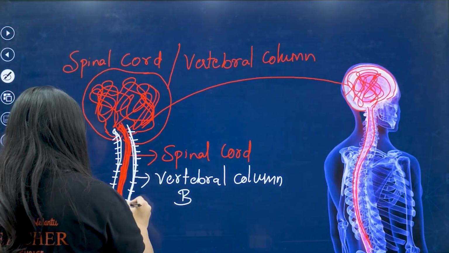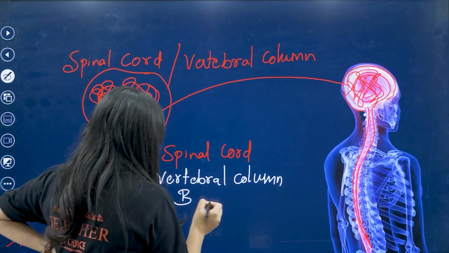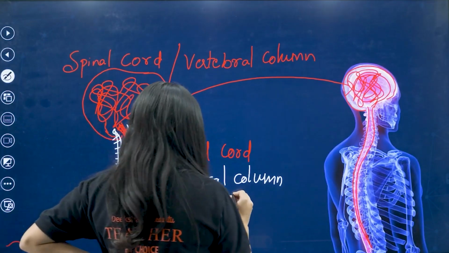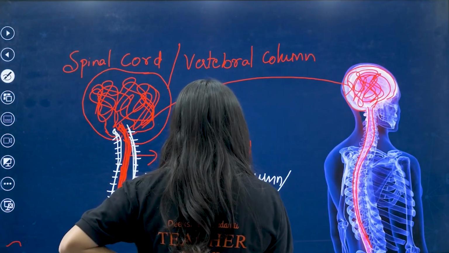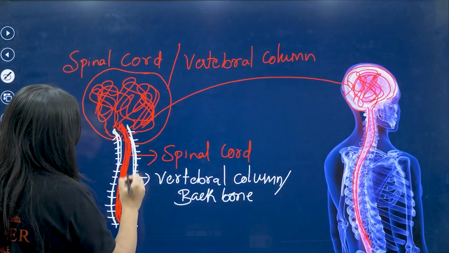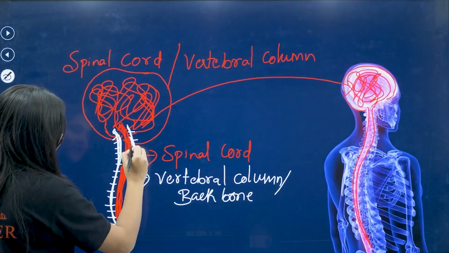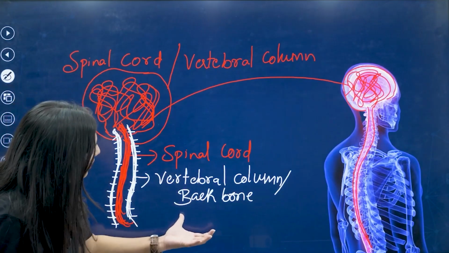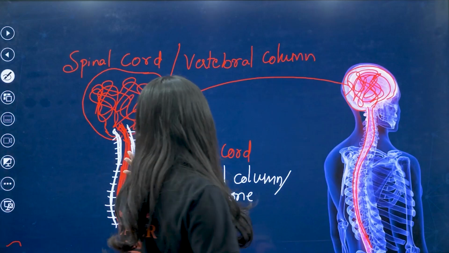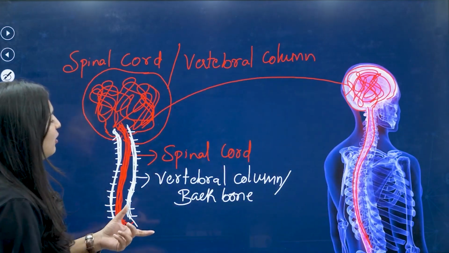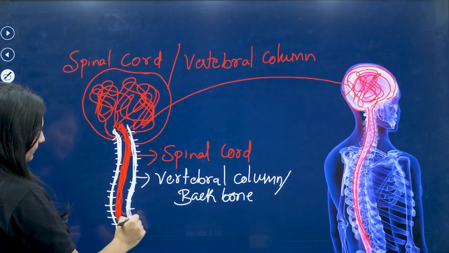So this is a vertebral column, which is also called as backbone. Actually vertebral column is a bone-like structure which is covering the spinal cord. Vertebral column is different and spinal cord is different. Spinal cord is a very sensitive part, so the vertebral column will protect it.